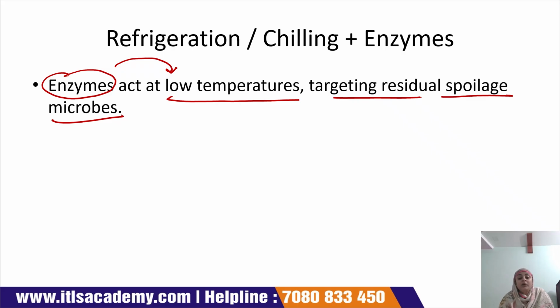At low temperature, these enzymes target the residual spoilage microorganisms present in the food product, so it is very easy for the enzyme to eliminate the microorganisms, or you can say the residual of the spoilage microorganisms.